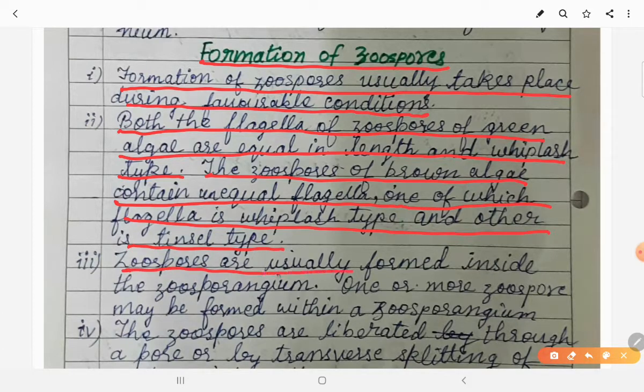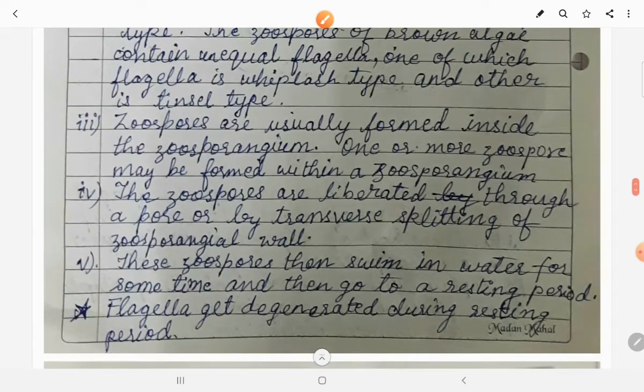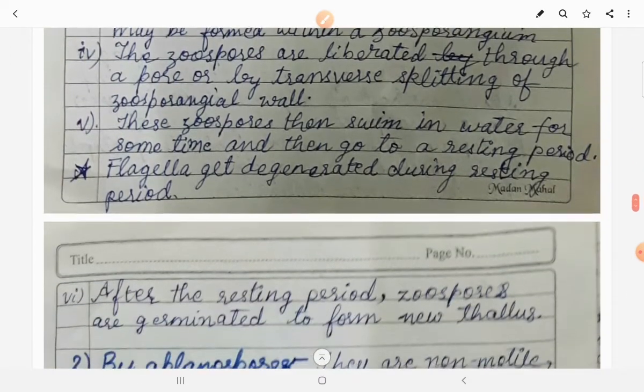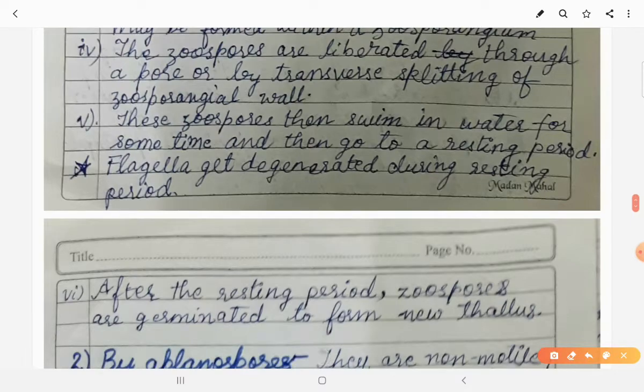Zoospores are usually formed inside the zoosporangium. One or more zoospores may be formed within a zoosporangium. So these zoospores are formed inside the structure called zoosporangium. The zoospores are liberated through a pore or by transverse splitting of the zoosporangial wall. So zoospores are liberated either through a pore or by the transverse, meaning horizontal, splitting of the zoosporangial wall.